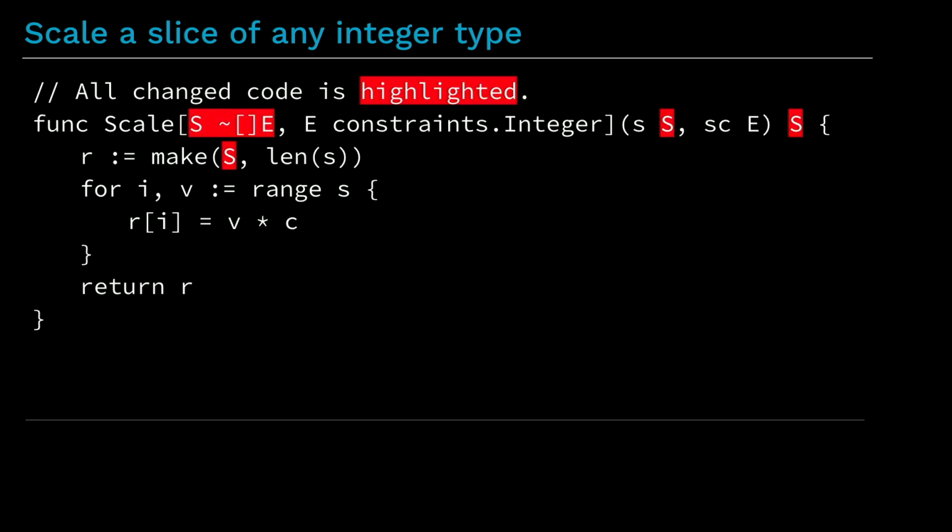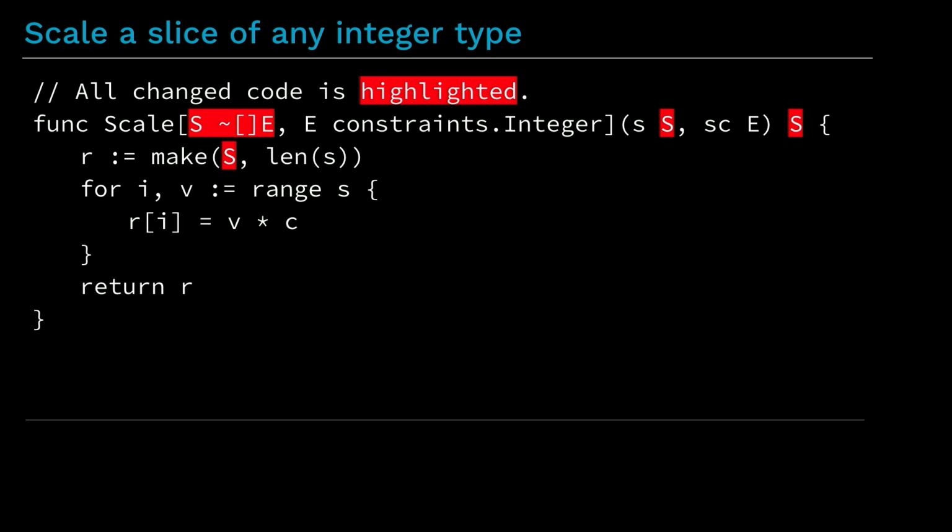In order to fix this, we have to change the scale function. The changes are highlighted in red here. We've introduced a new type parameter, S. That's the type of the argument. We've constrained that type parameter S so that the underlying type of its argument must be a slice of some element type E. So the first argument to the function, the first regular argument, is now type S rather than slice of E. And the result type, which was slice of E, is now just plain S. Since E is constrained to be an integer, the effect is the same as before.